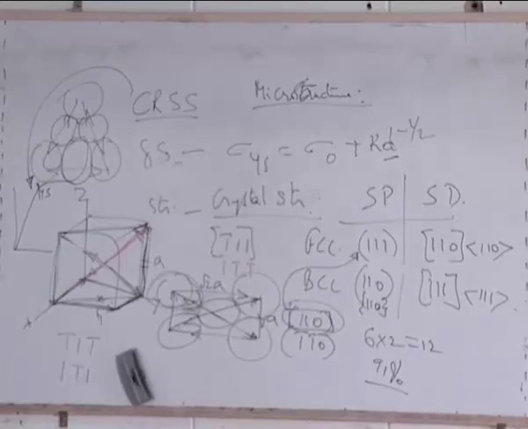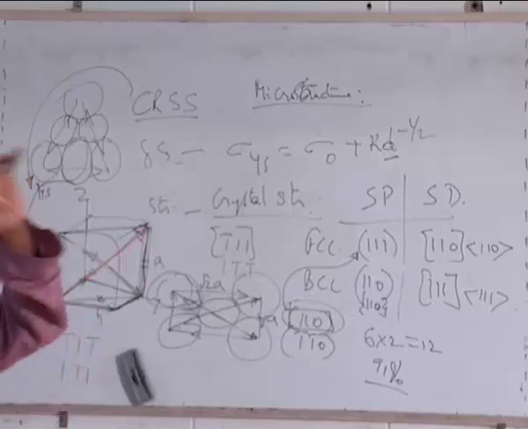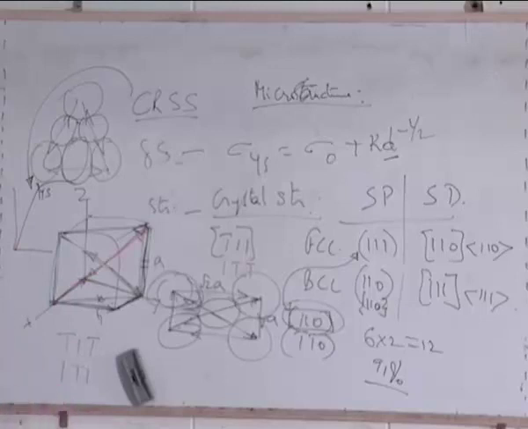Why is it lower? The stress required is lower on a closest packed plane. If I am comparing two planes, one is close packed, another is loose packed, the stress required to move the dislocation on the close packed plane is lower when compared to the stress required to move it on a loose packed plane. Why is this lower? Why is this higher? That is the question.